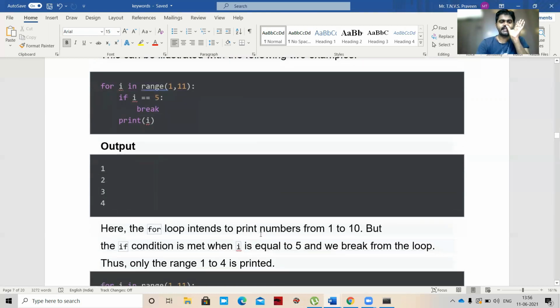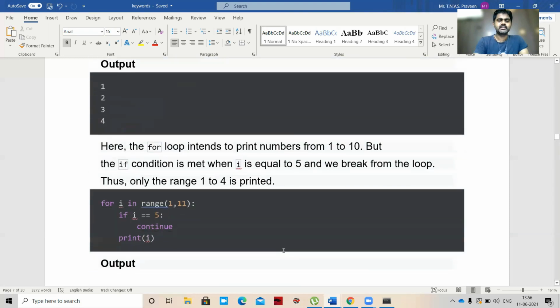Here the for loop intends to print numbers from 1 to 10, but the if condition is met when i is equal to 5. So when is the if condition met? When i is equal to 5, 5 double equal to 5 is true, we break from the loop and it will stop at 4. So only the range 1 to 4 is printed.